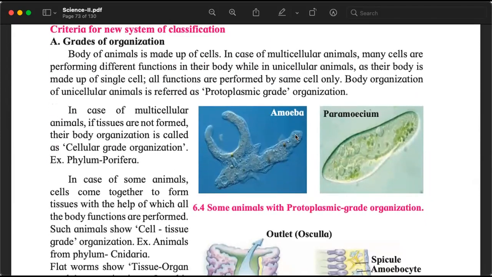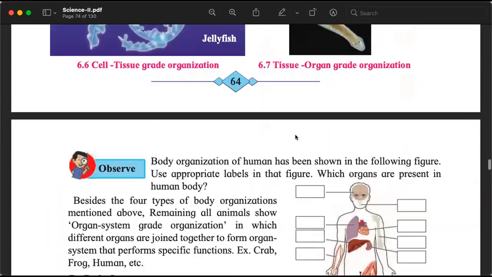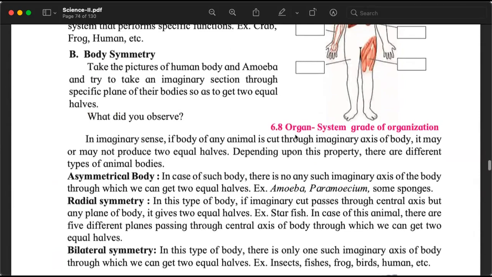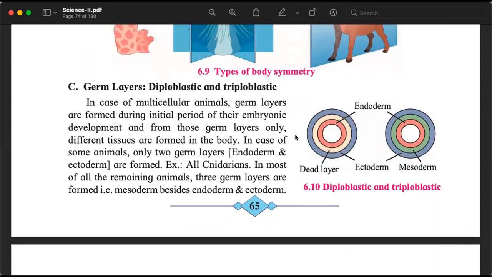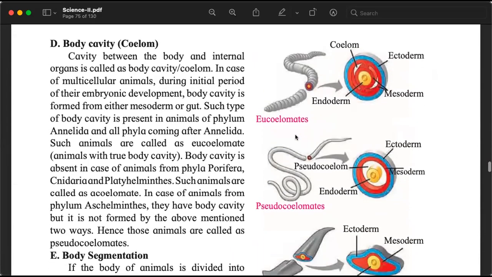We then studied what criteria have been used to classify these animals in five kingdoms. How simple or complex their bodies are, whether there is symmetry in their bodies or not, and if there is symmetry, what kind of symmetry it is, how many germ layers are there, 2 or 3, if body cavity is present or not, and if it is present, what it develops from: eucoelomate, pseudocoelomate, acoelomate.